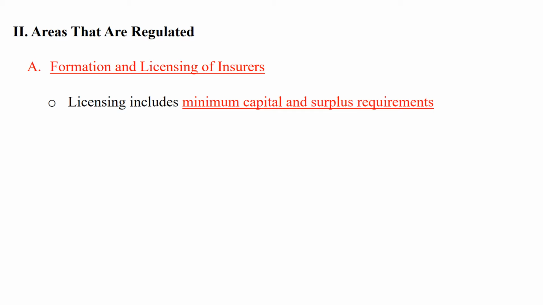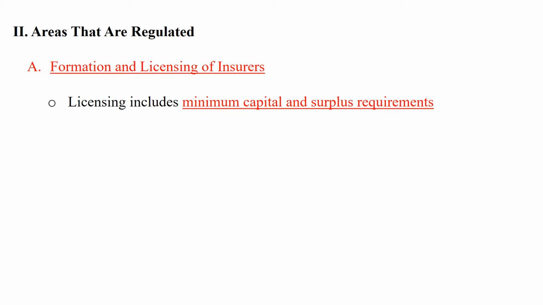To get a license, the new insurance company needs to show that they meet minimum capital and surplus requirements. We know that stockholders have a residual claim on the firm's assets, which is the value left over after all other claims have been paid.